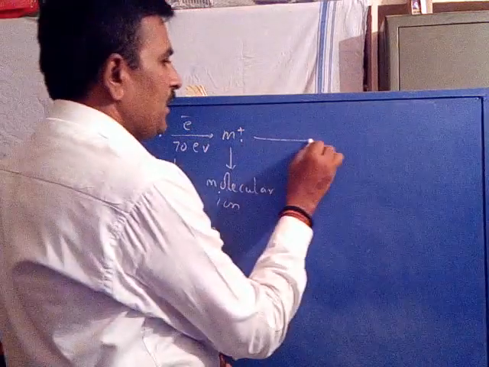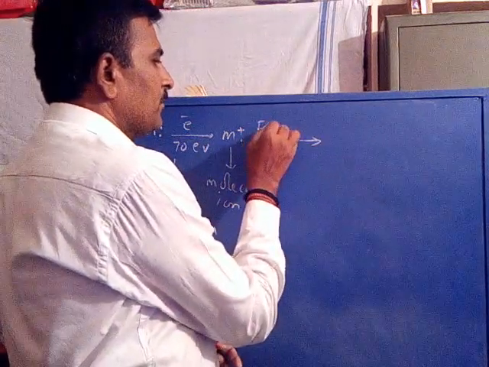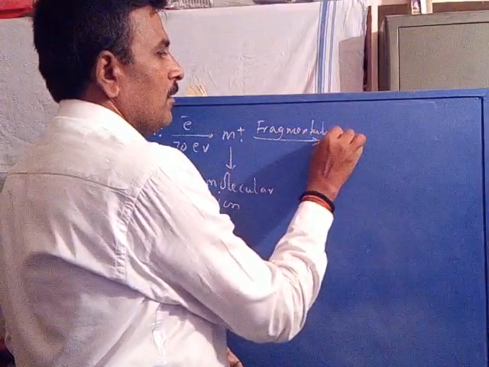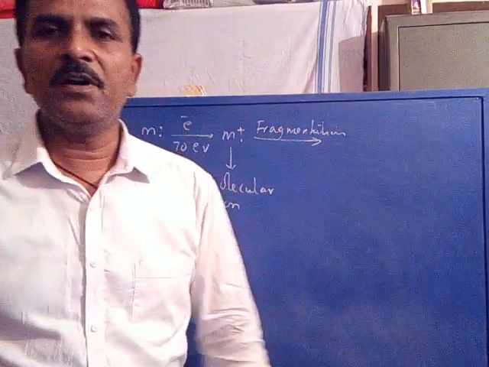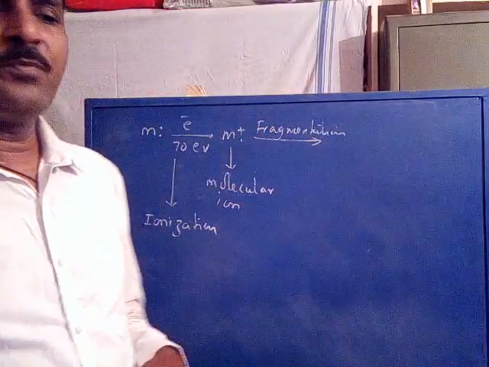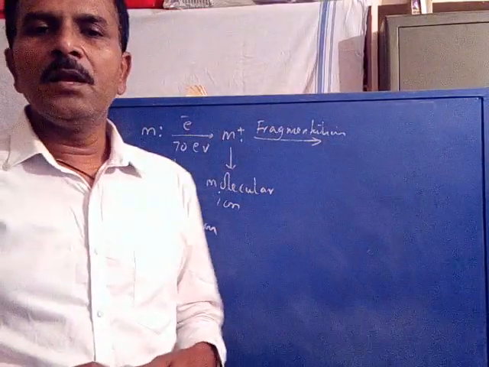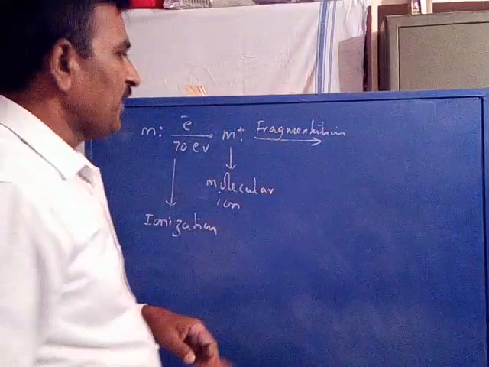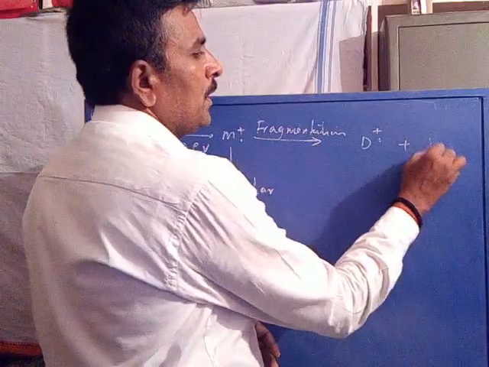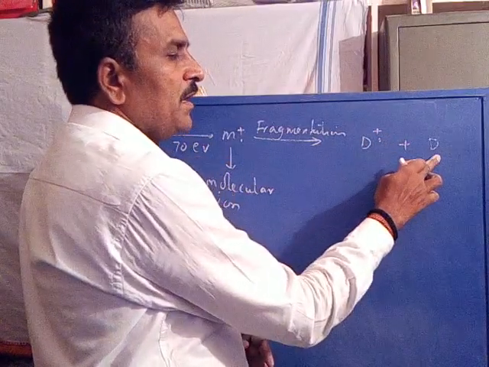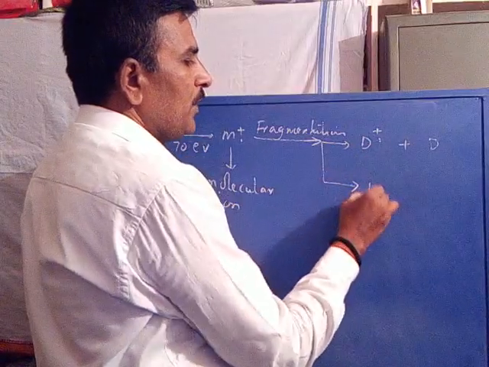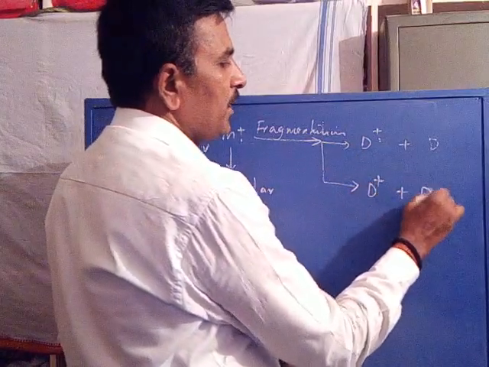After that, it undergoes fragmentation. What is fragmentation? Breaking up a molecular ion into smaller species is called fragmentation. In the second step, it undergoes fragmentation to give either a radical ion by the loss of a neutral, or a cation by the loss of a radical.